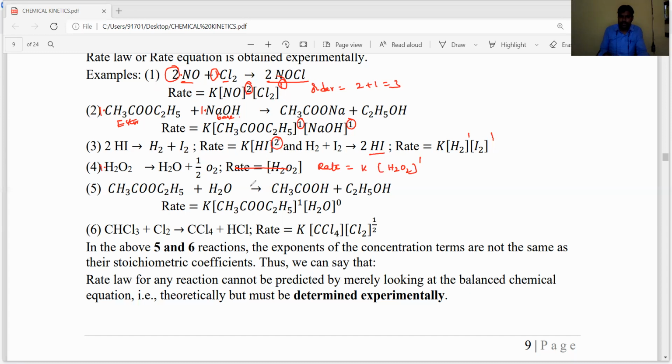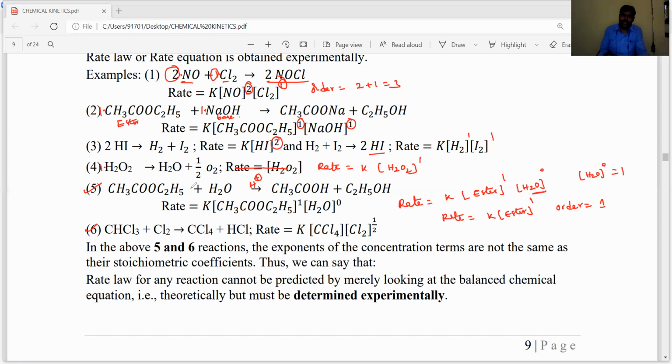Ester hydrolysis in acidic medium, for example, this 5th example and 6th example. If you observe ester hydrolysis in acidic medium, the rate expression only depends on the concentration of ester, but not water. With respect to water, the power is 0, meaning it is 1. Concentration of H2O power 0 is nothing but 1 only. So the rate is equal to K into concentration of ester, means its order is equal to 1. It indicates a first order reaction.